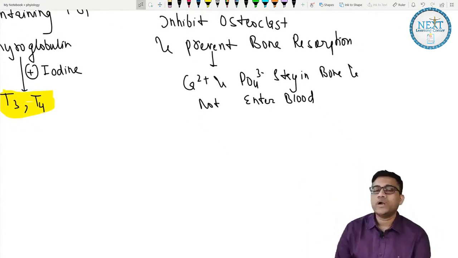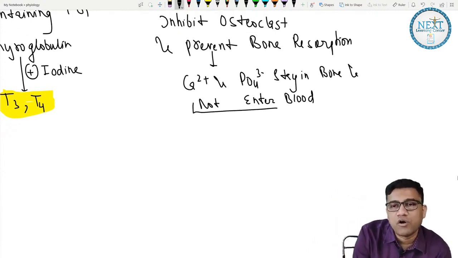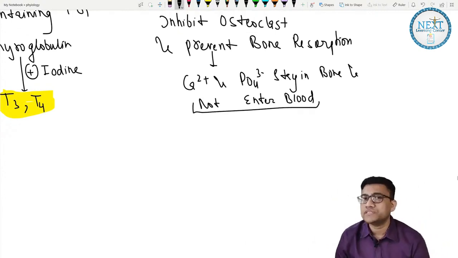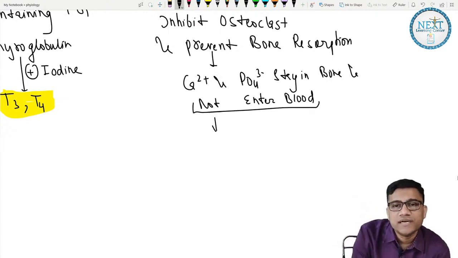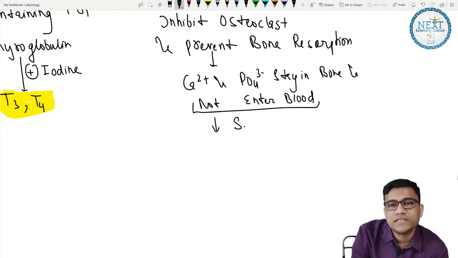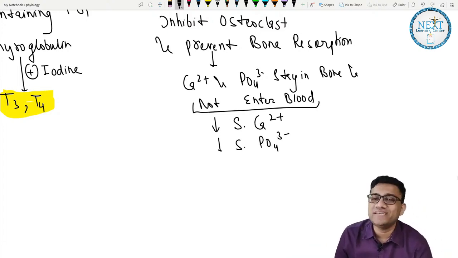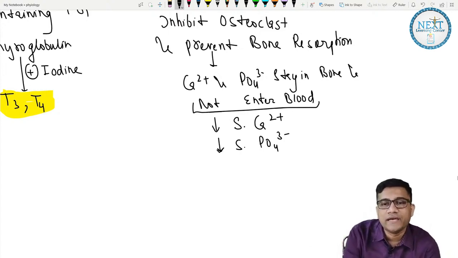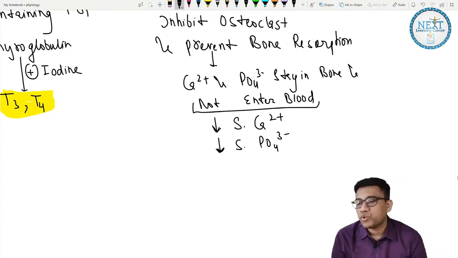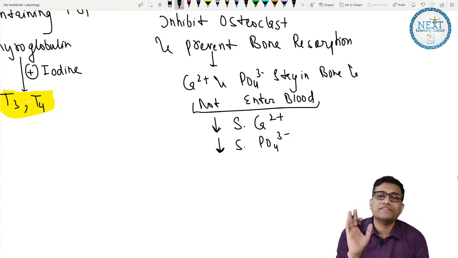If they do not enter the blood, what is the obvious result? It causes a decrease in the serum calcium and a decrease in the serum phosphate level. Easy? So both serum calcium and phosphate level will decrease. I hope everything is perfectly clear.